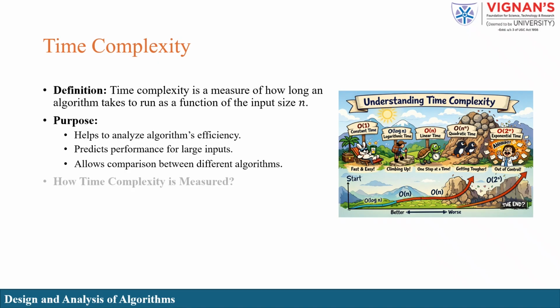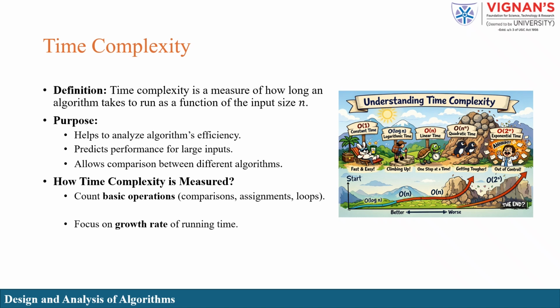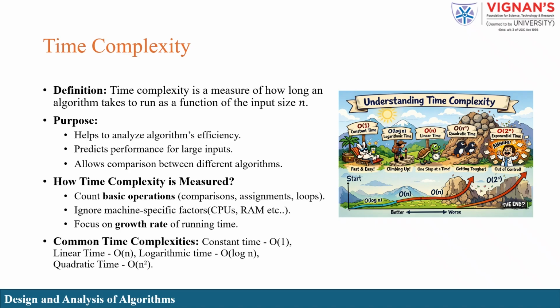How to measure time complexity? It can be measured by counting basic operations and by focusing on the growth rate of the algorithm. But we will not consider the CPU speed, RAM size, and other machine-specific factors. Some common time complexities are O(1), O(n), O(log n), O(n²).